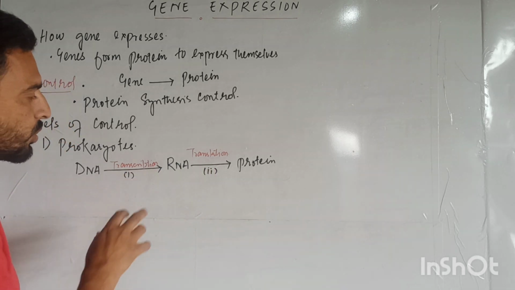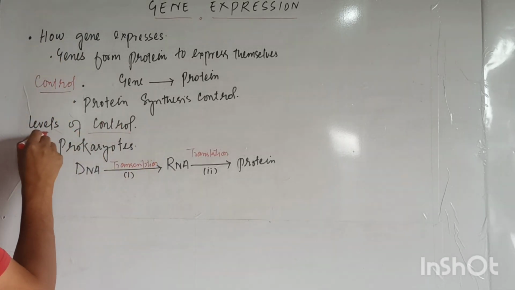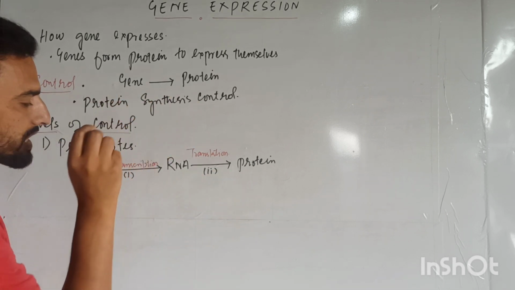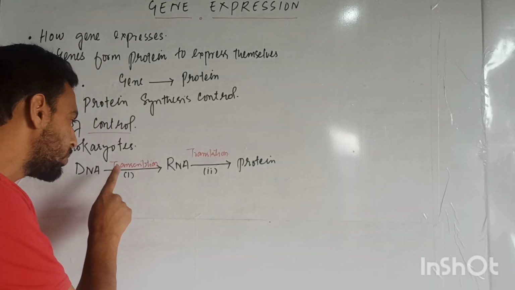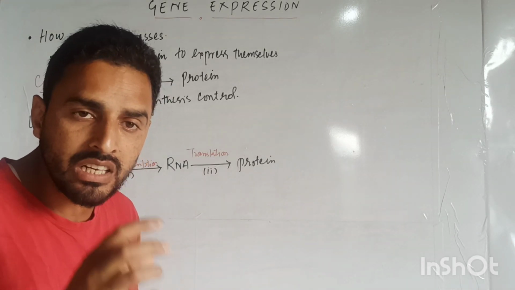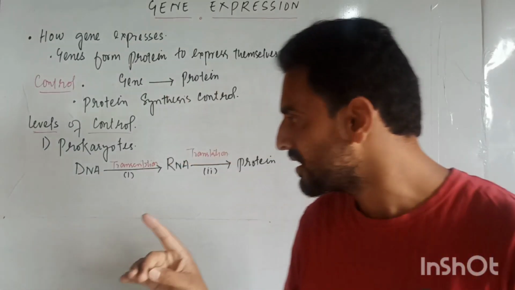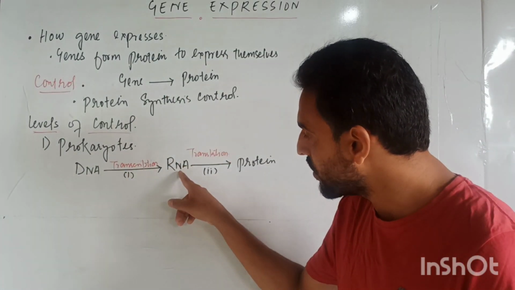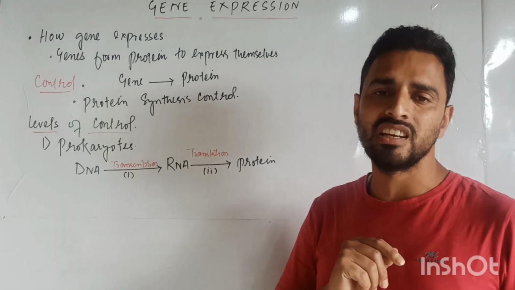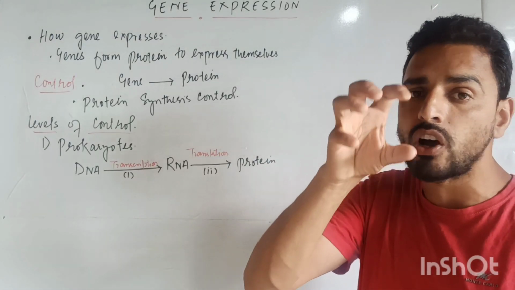Now, we are going to discuss the levels of control. We are going to discuss the control where we control the synthesis of proteins. Protein synthesis control means controlling the synthesis of proteins. There are two setups in the case of prokaryotes, transcription and translation, where we can control the synthesis of proteins. The synthesis of RNA from DNA is known as transcription, and the synthesis of proteins from RNA is known as translation. Now, there are two points where we can control the synthesis of proteins.